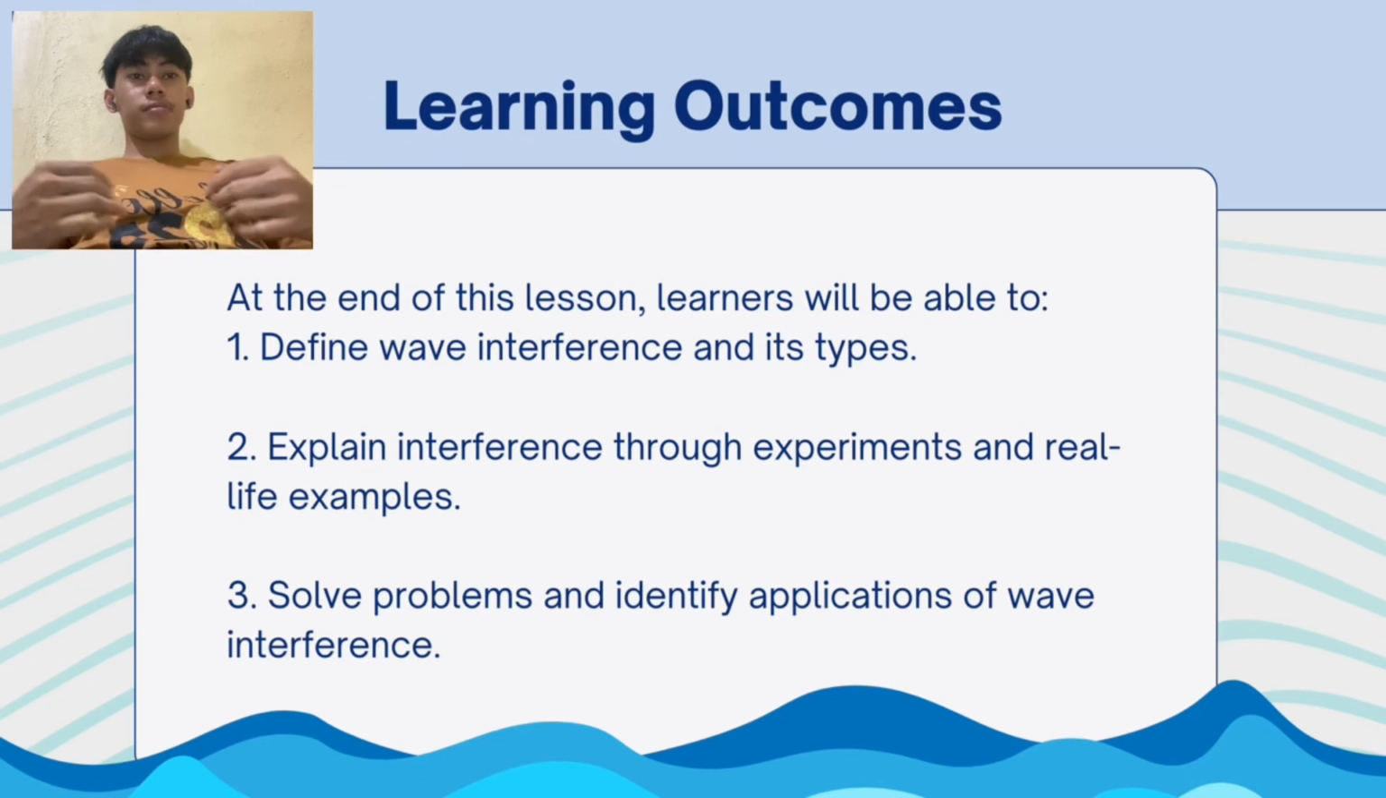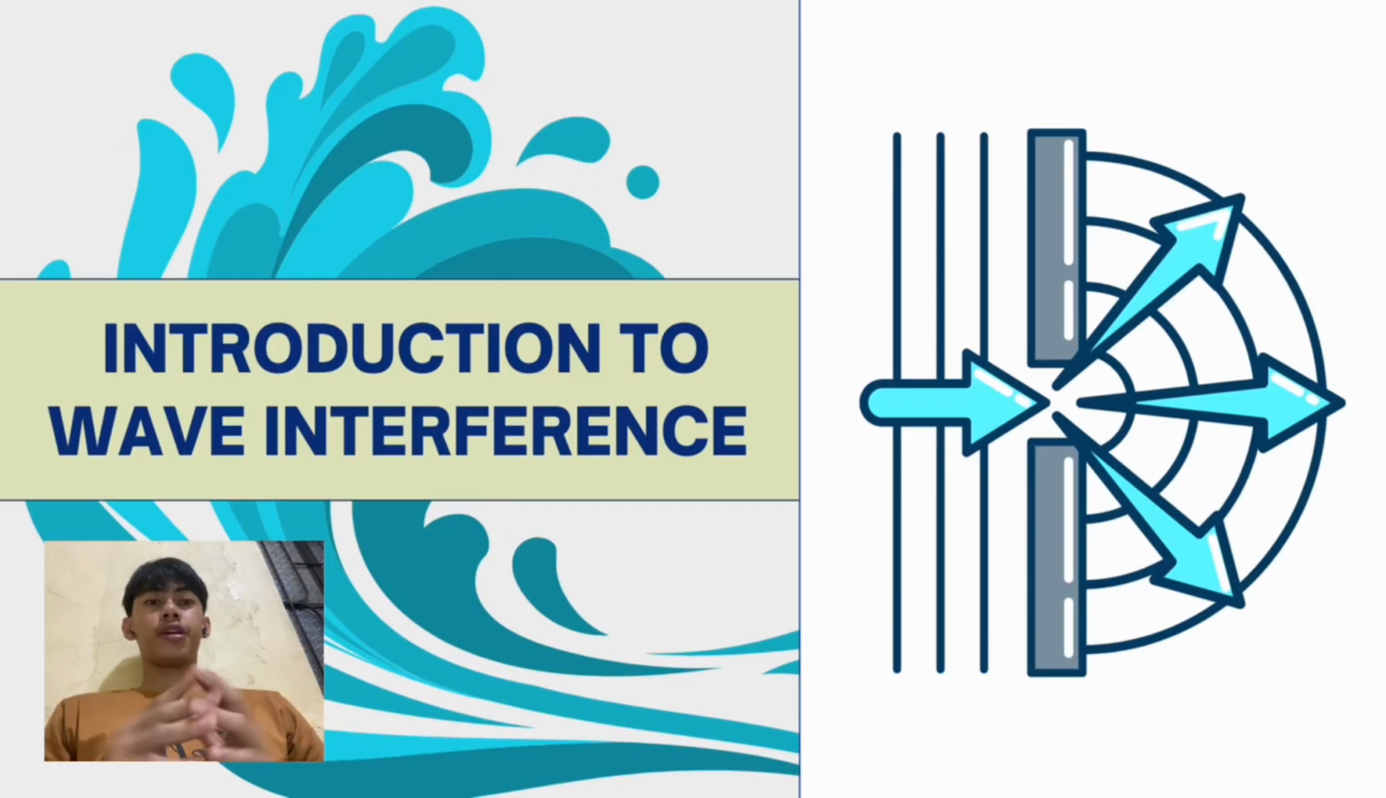Here are our learning outcomes for today's discussion. At the end of this lesson, learners will be able to define wave interference and its types, explain interference through experiments and real-life examples, solve problems, and identify applications of wave interference. So without further ado, let's start.